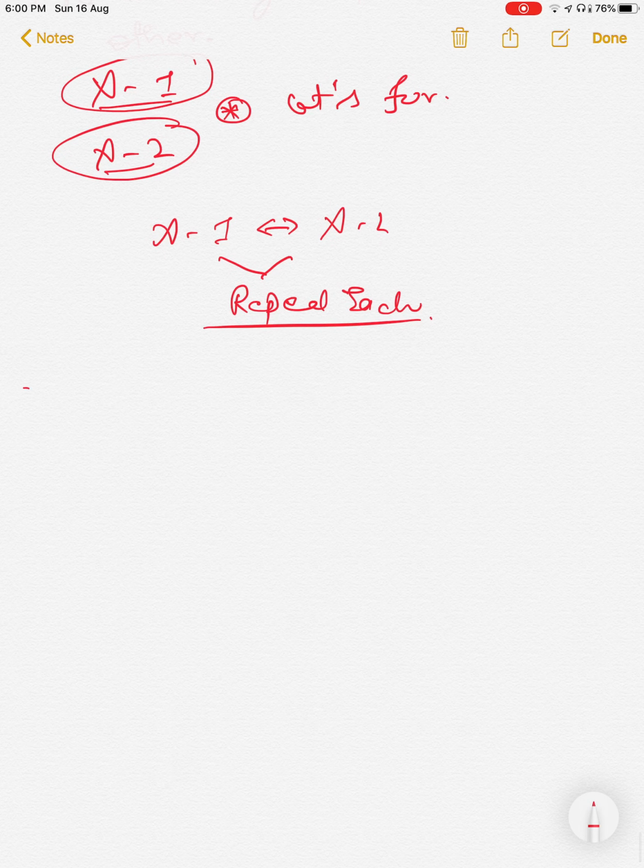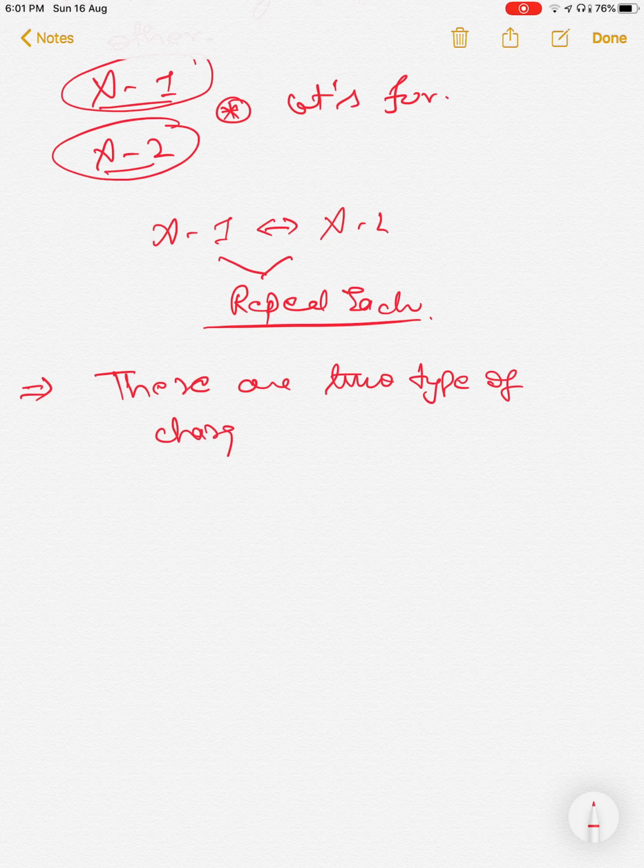Now you characterize charges by just two things. You say that there are two types of charges. The first one you call positive charges, and the other one you call negative charges.